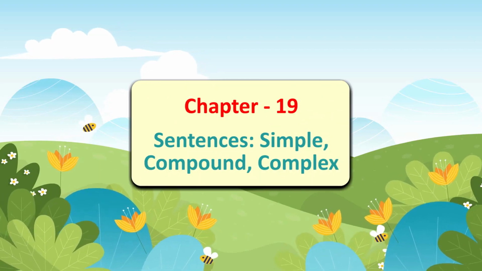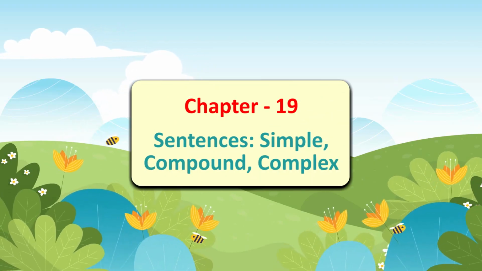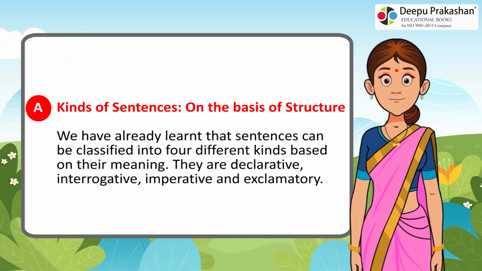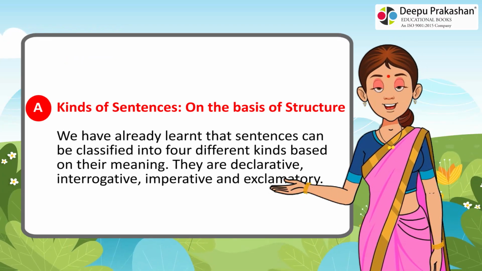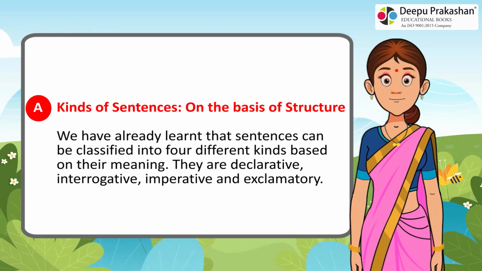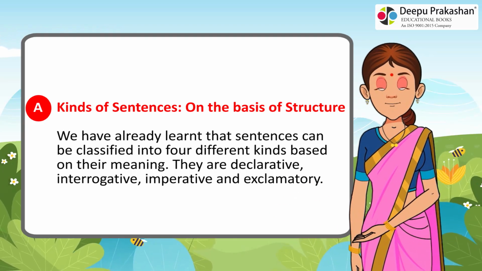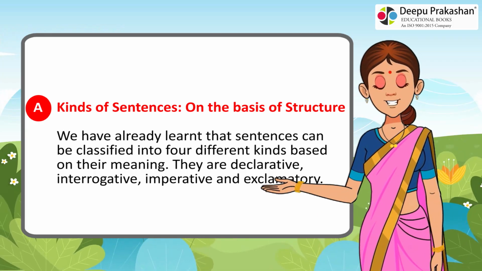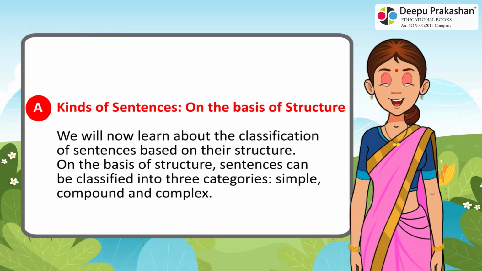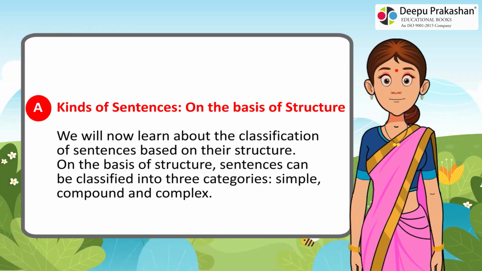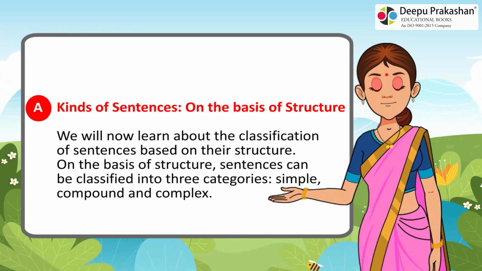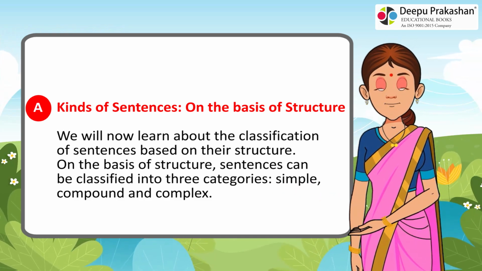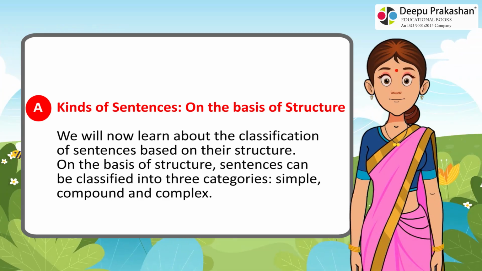Chapter 19. Sentences: Simple, Compound, Complex. A. Kinds of sentences on the basis of structure. We have already learned that sentences can be classified into 4 different kinds based on their meaning. They are declarative, interrogative, imperative, and exclamatory. We will now learn about the classification of sentences based on their structure. On the basis of structure, sentences can be classified into 3 categories: simple, compound, and complex.